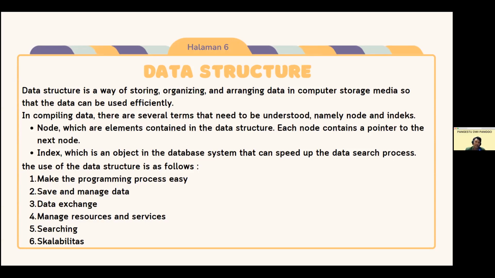The use of the data structure is as follows. 1. Make the programming process easy. 2. Save and manage data. 3. Data exchange. 4. Manage resources and services. 5. Searching. 6. Scalability. Next topic will be presentation by Nia.